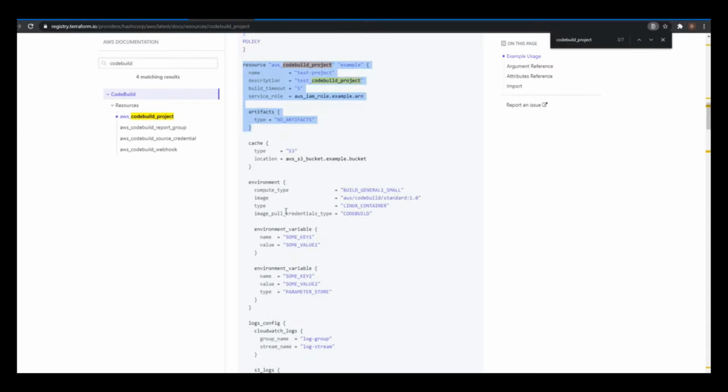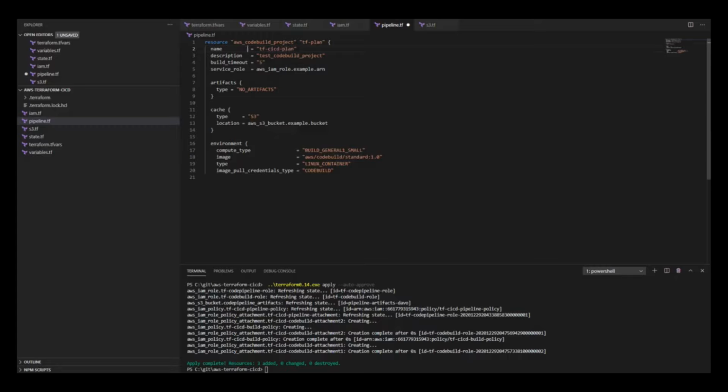I'm going to call this build project Terraform plan, something that's easy to remember, and this is the name that shows up on AWS: Terraform CI/CD plan. Description, plan stage for Terraform. No, I'm not going to set a timeout to it.